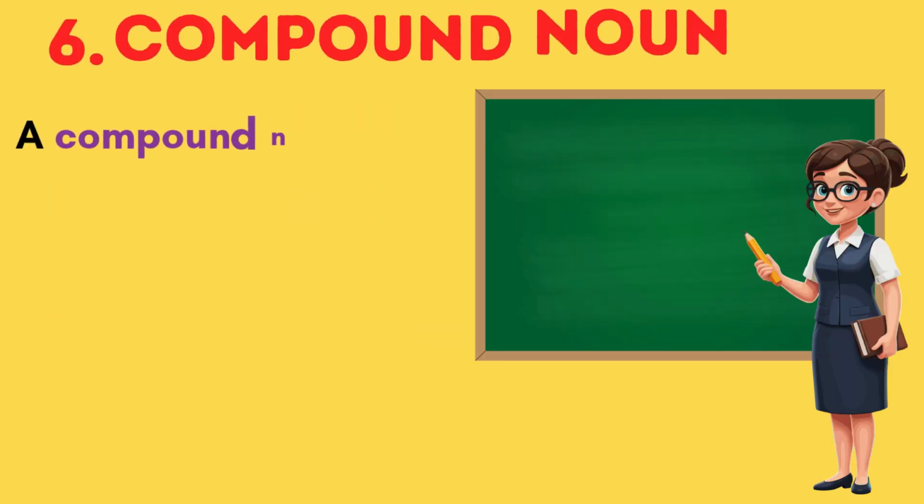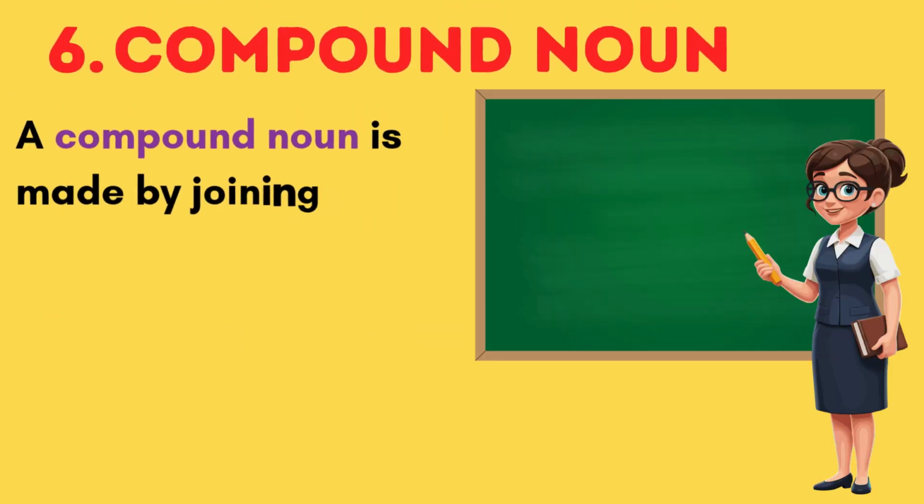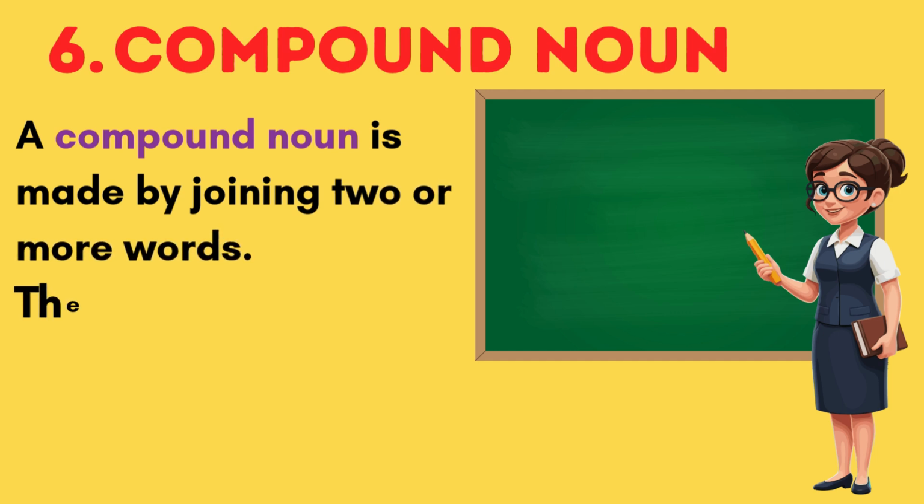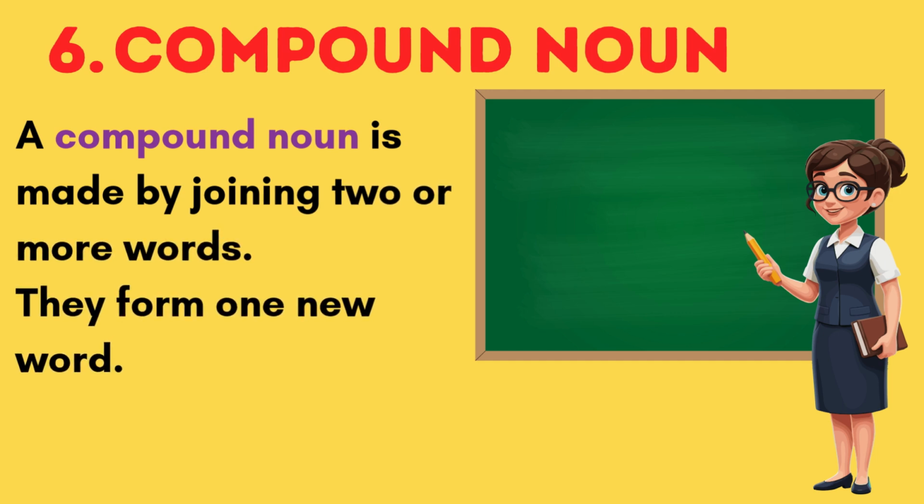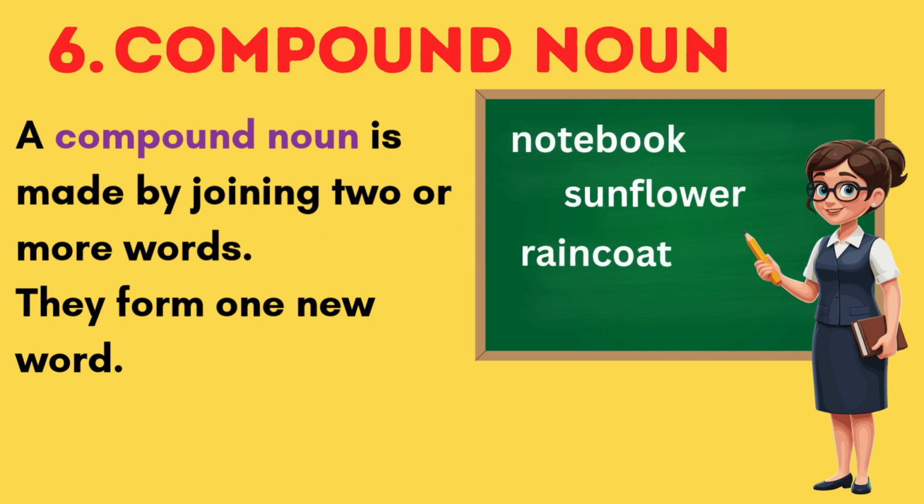A compound noun is made by joining two or more words. They form one new word. Examples are notebook, sunflower, raincoat, football.